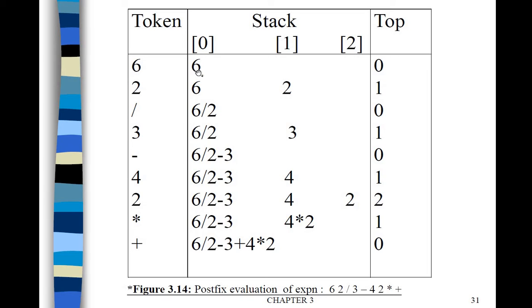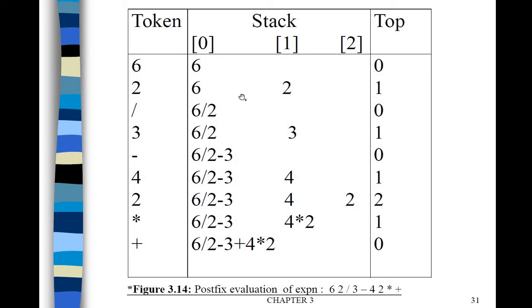That is an operand, so it will be pushed onto the stack, in the 0th location. Then 2 is the next token we are scanning, and that will be pushed onto the stack at position 1. Then after that slash, the division operator, will be scanned.